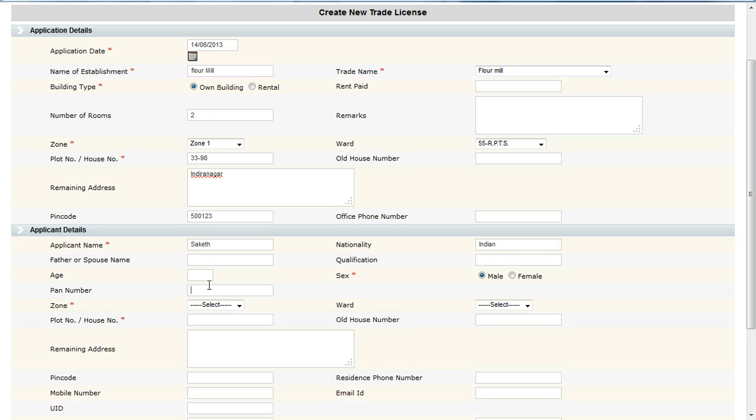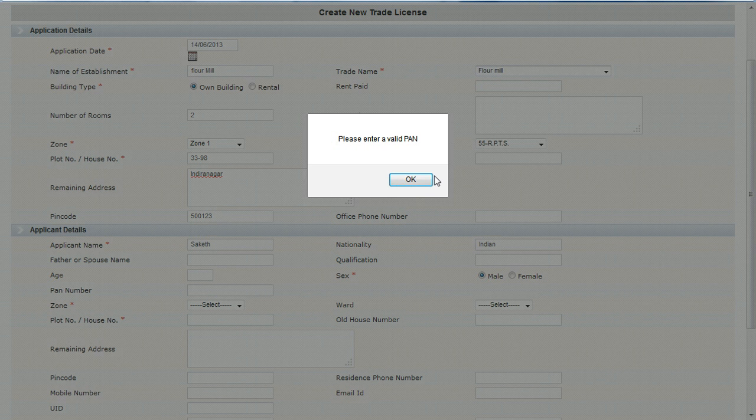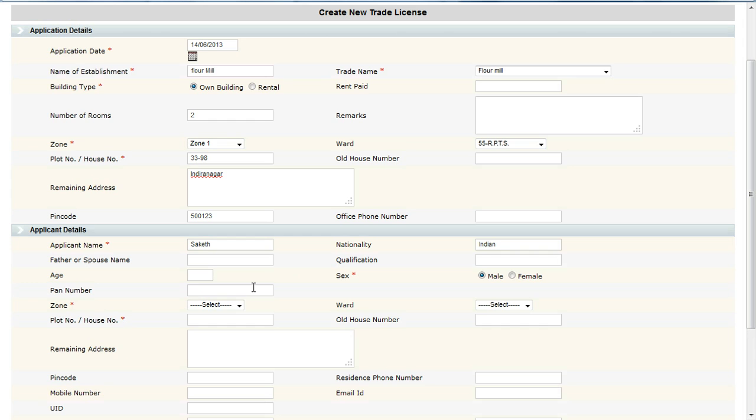Here the PAN number should be in the correct format, otherwise the system won't accept it. So I'm entering the PAN number.